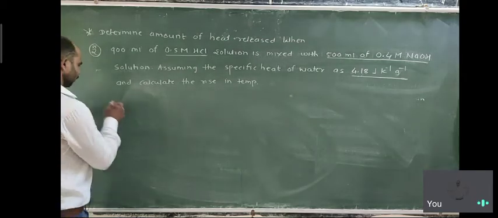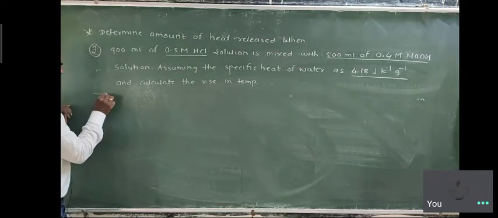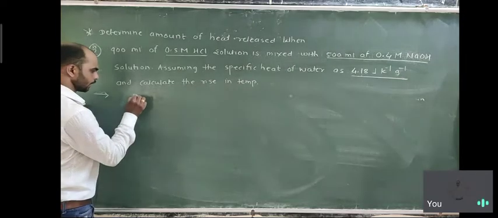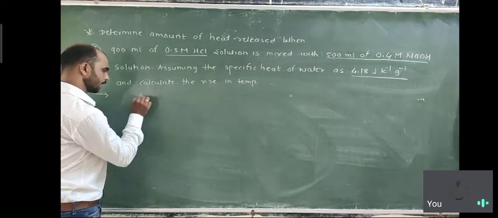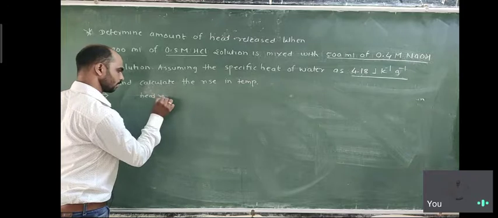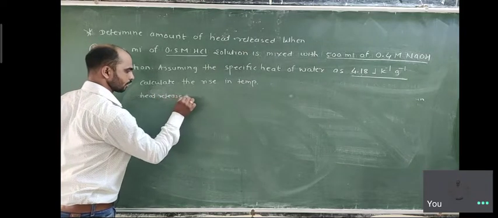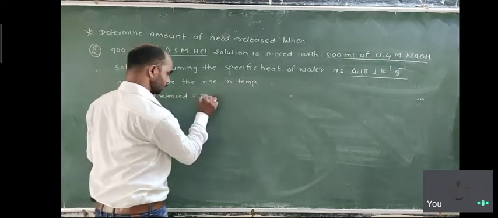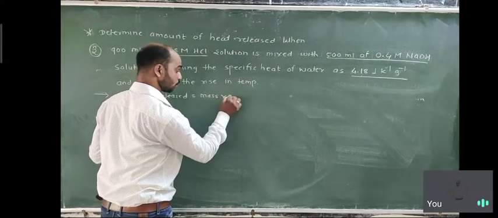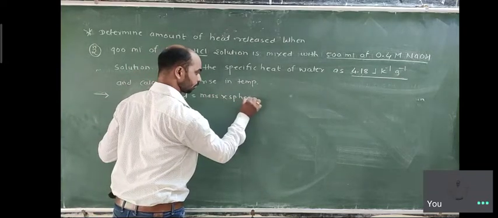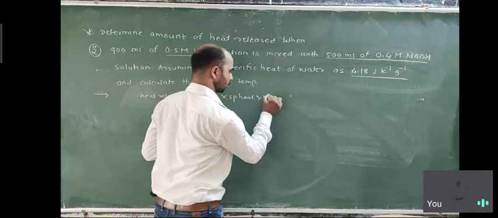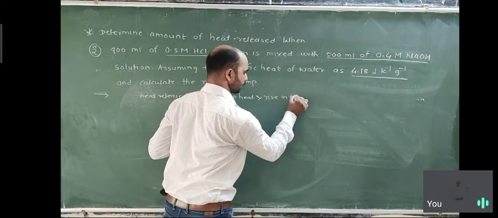Basically you must first know that heat released is equal to mass into specific heat into rise in temperature.